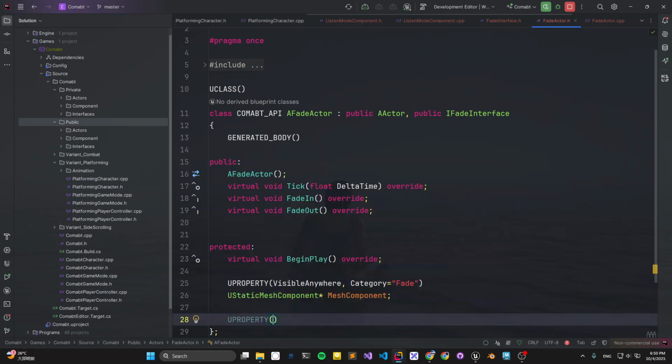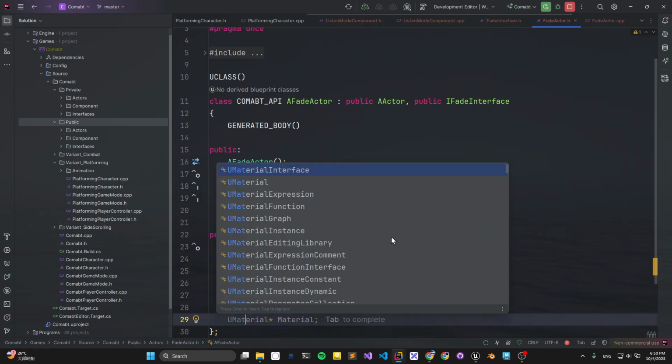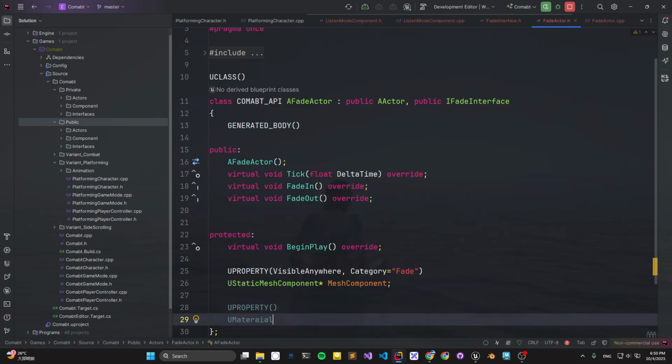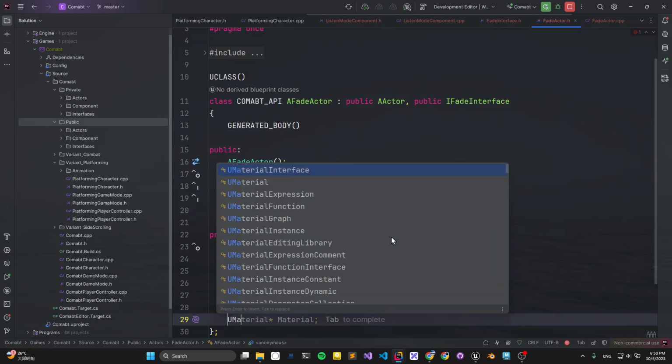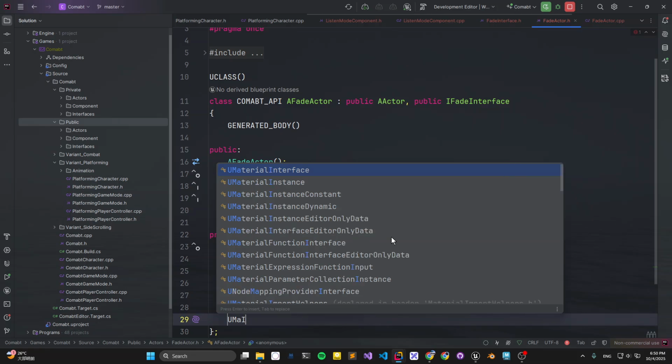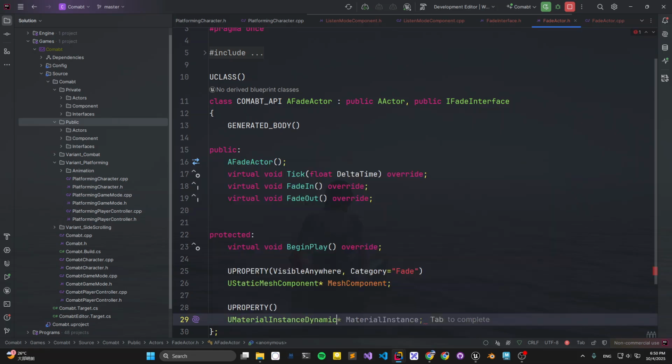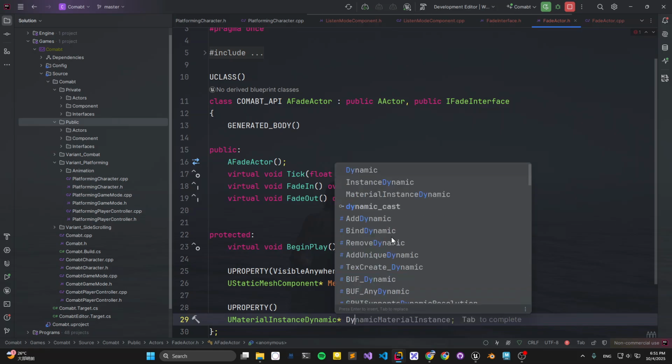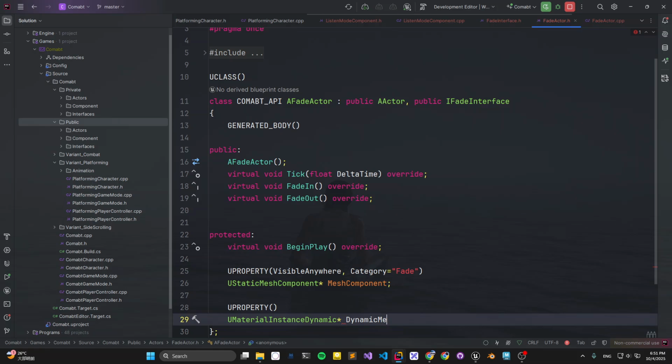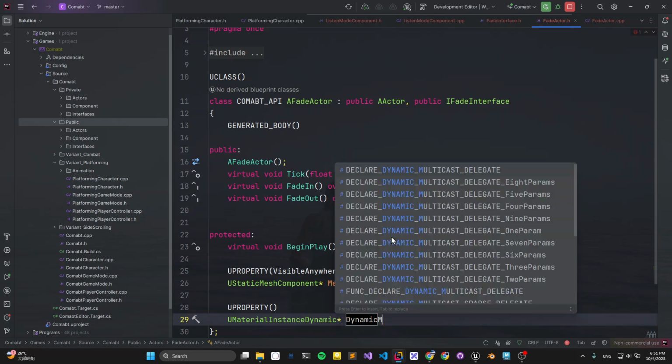So you probably use material instance dynamic, the dynamic material.